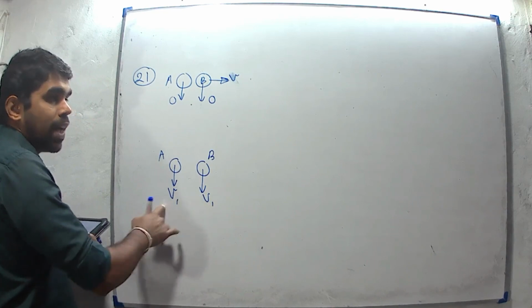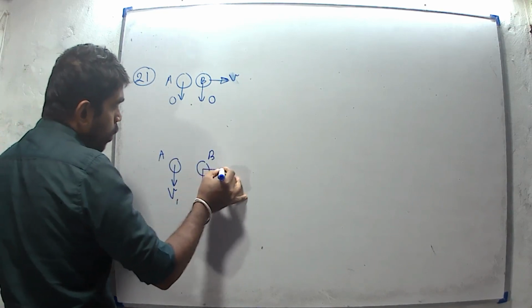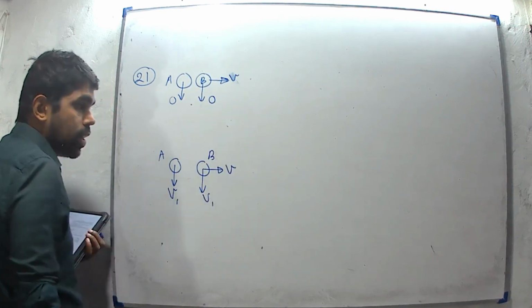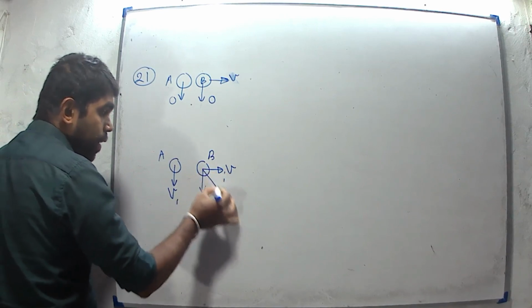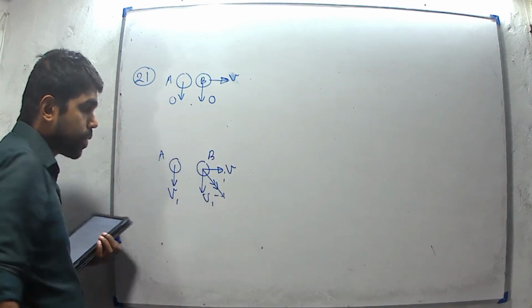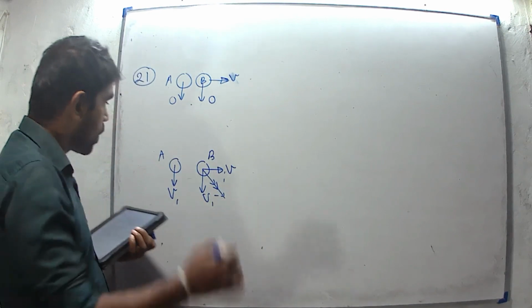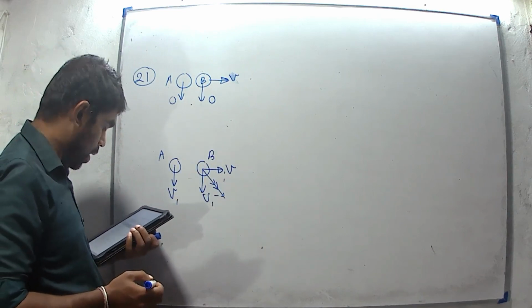There is a common final vertical velocity, but for the motion of B there is also a horizontal velocity. Therefore, we have to take the resultant velocity of B as the final speed. Therefore, the final speed of B should be greater than A.